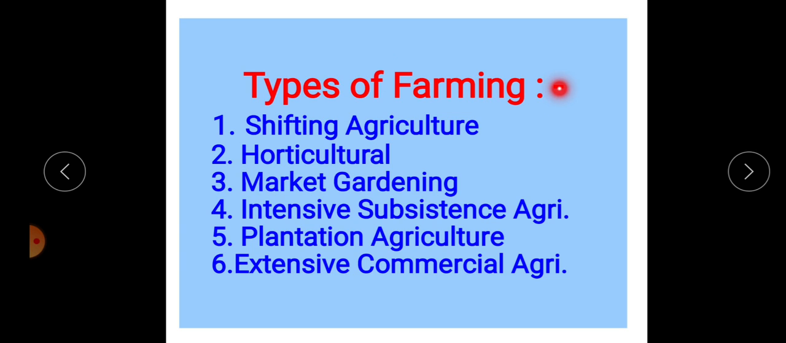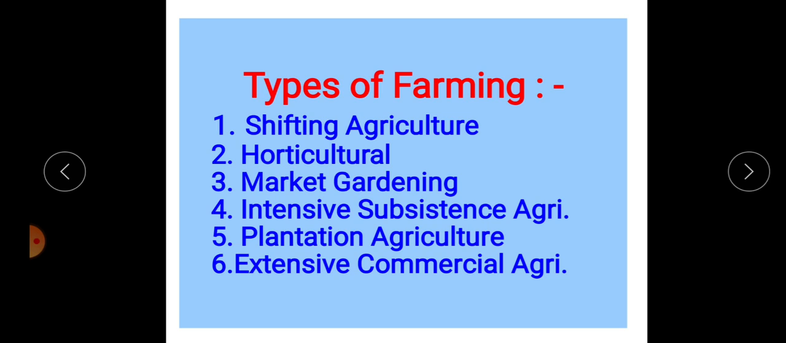In our syllabus there are 6 types of agriculture important for our board exam. First is shifting agriculture. Second, horticulture, market gardening, intensive subsistence, plantation, and extensive commercial. Broadly, there are two ways of classifying agriculture.